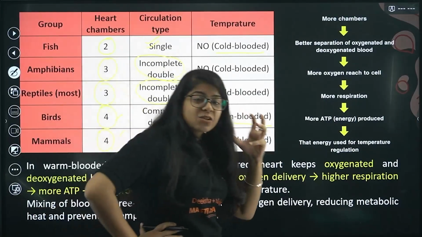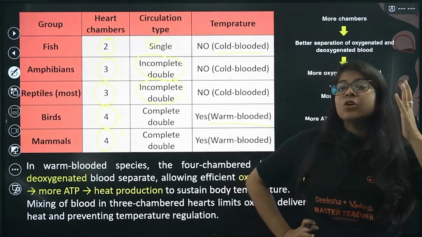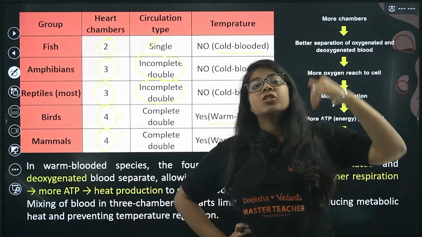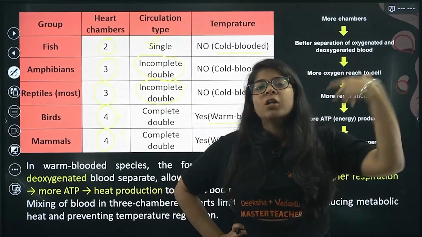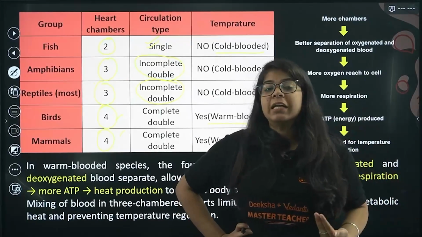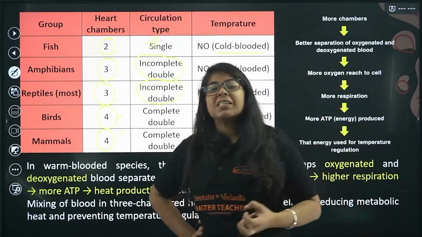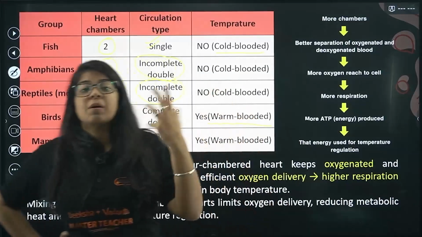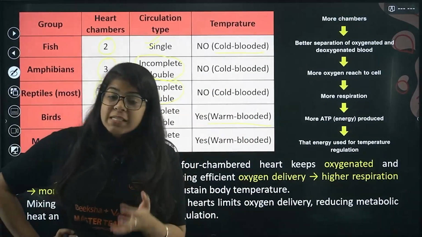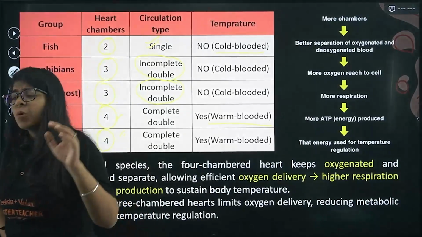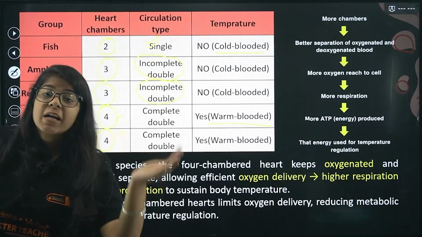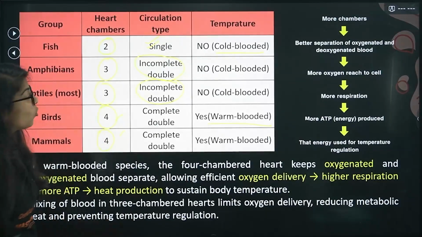So these cold-blooded animals cannot adjust their temperature. That means if there is heat outside, their body will get heated. If it is very cold outside, their body will get cold. Like in fish, if the water gets heated, the body of the fish will also increase its temperature. But if the water is cold, the temperature of the fish will also get very, very low. So they are cold-blooded animals.